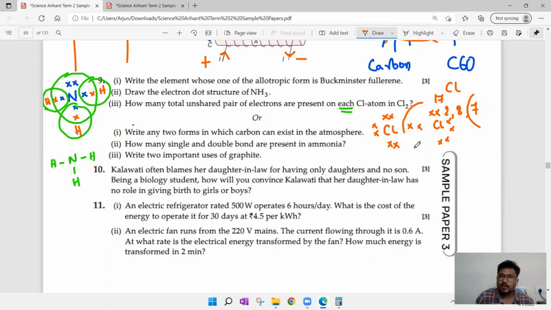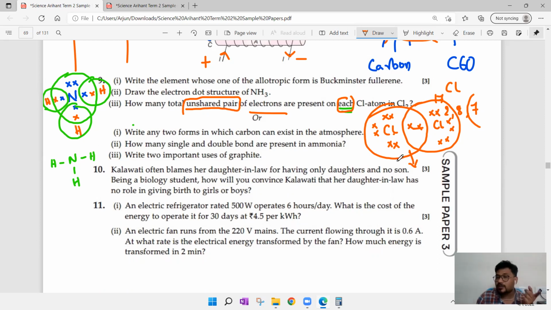Now this chlorine will share one electron with the other chlorine, and that chlorine will share one electron with this one, such that a single bond is formed. Now see what they are asking: how many total unshared pairs of electrons are present on each Cl? So we take only one Cl first. How many pairs are there?